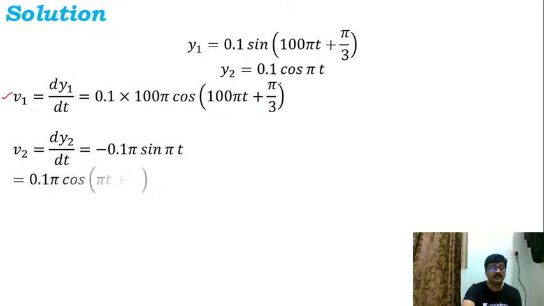Now this particular equation, I'll write in the form of the allied angles method. I'll write it as 0.1π cos(πt + π/2), because cos(π/2 + θ) is minus sin θ, so I am writing the reverse here. Remember that. So accordingly, the phase differences are quite simply understandable.